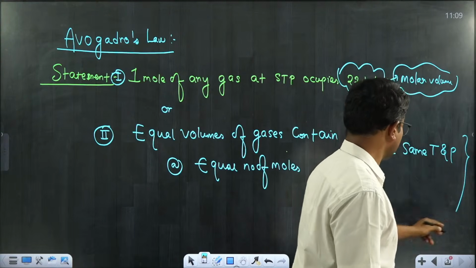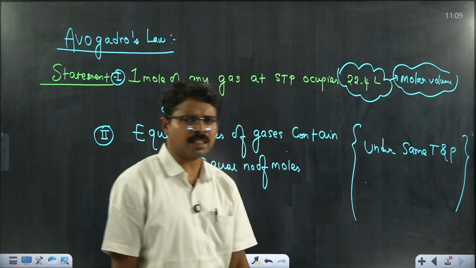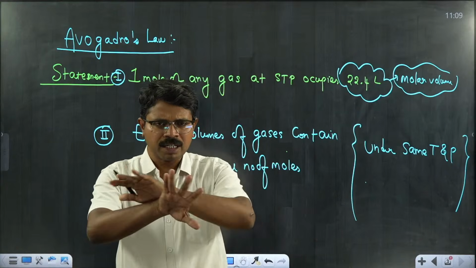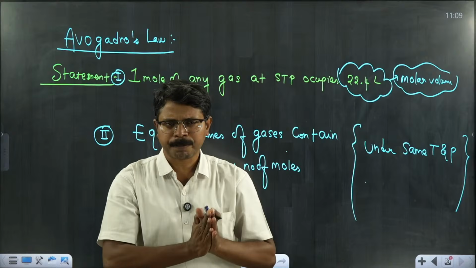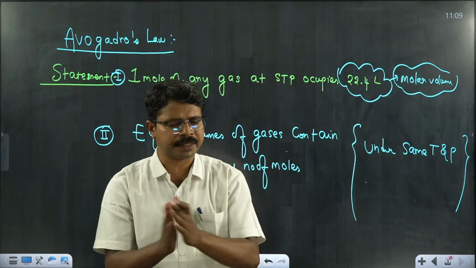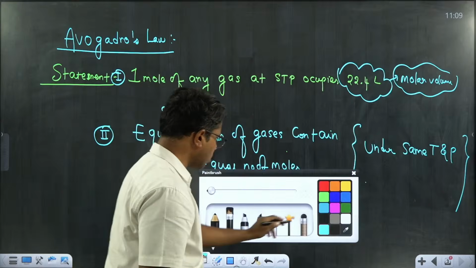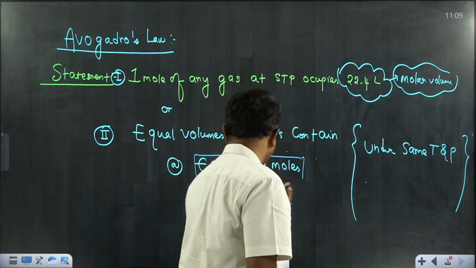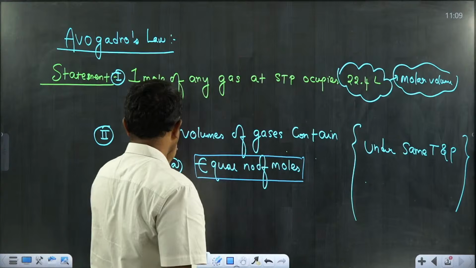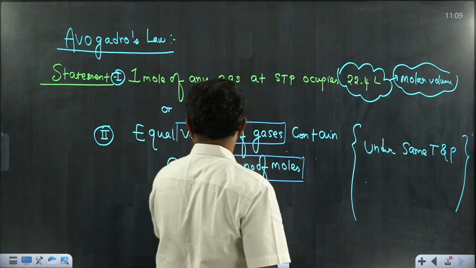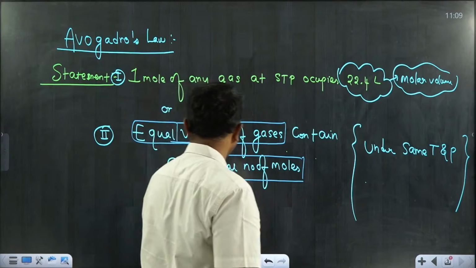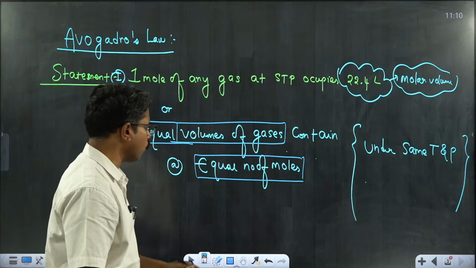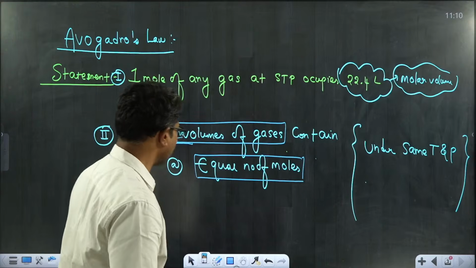You can fix it, let it be STP or any other. You have to specify a temperature and pressure. If you specify a constant temperature and pressure, and the moles of the gases are the same, then equal moles means equal volumes. It means if the moles of the gases are equal, then the volume occupied by the gases is also equal.